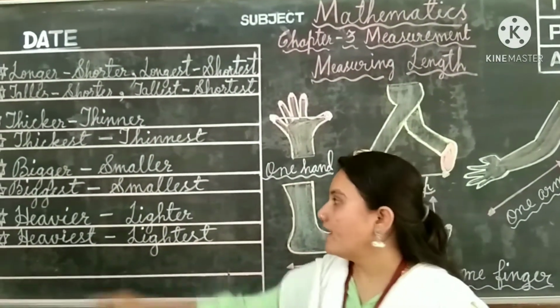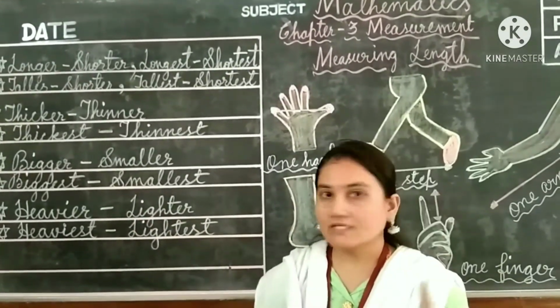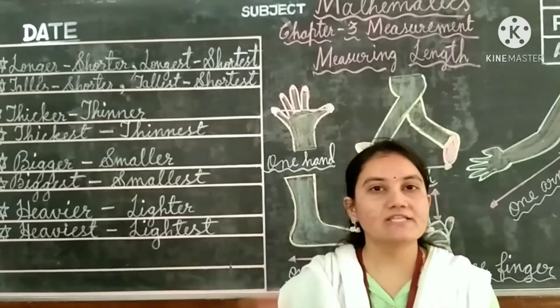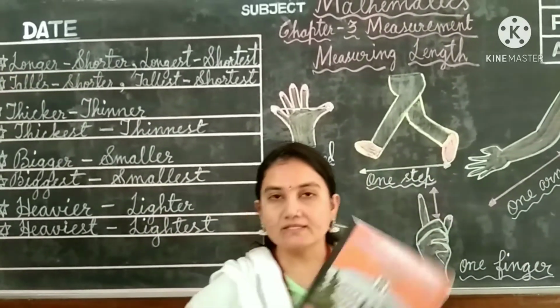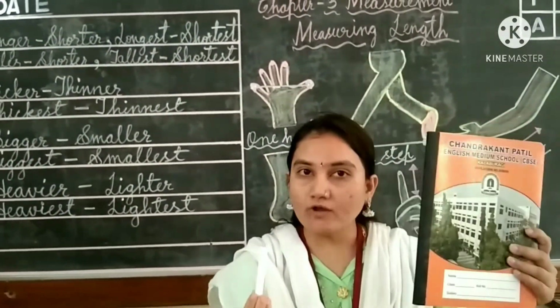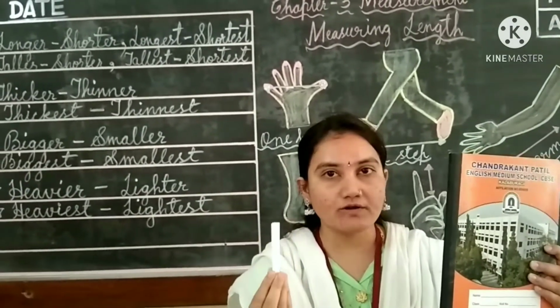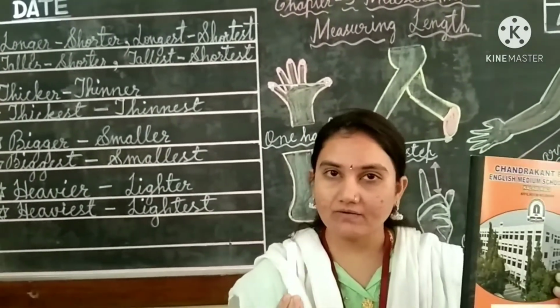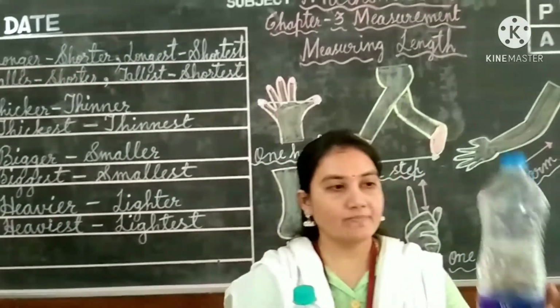Here also, children, for heavier and lighter there will be only two objects. But for heaviest and lightest there will be three objects. For example, you can see this is the notebook and this is the piece of chalk. The notebook will be heavier whereas the piece of chalk is lighter here. Got it, children? Next, one more example you can see here.